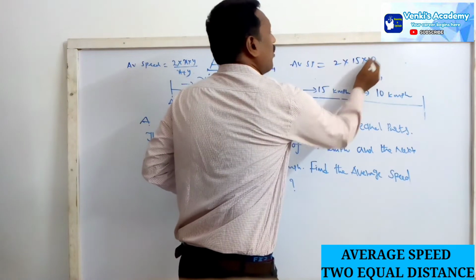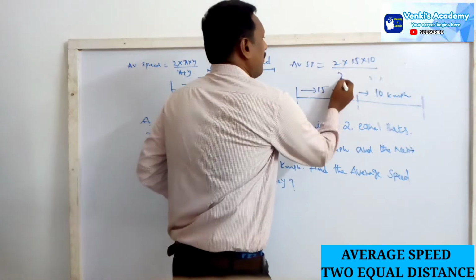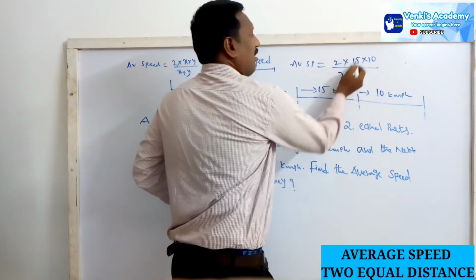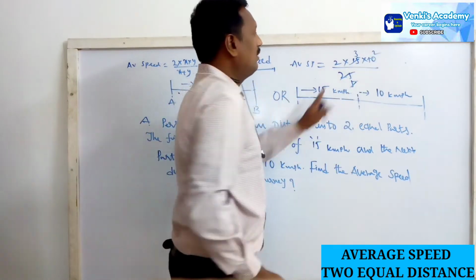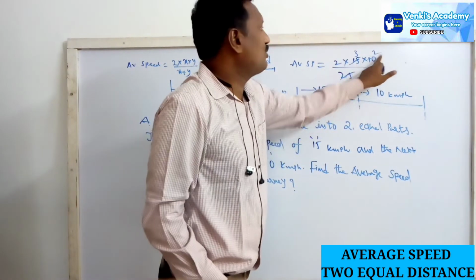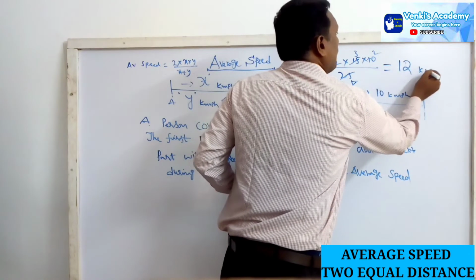So average speed equals 2 into the product of the speeds, 15 into 10, divided by the sum of the speeds, 15 plus 10, which is 25. See, 5 5s, 5 3s, 5 1s and 5 2s. 2 3s are 6, 6 2s are 12. So the average speed is 12 km per hour.